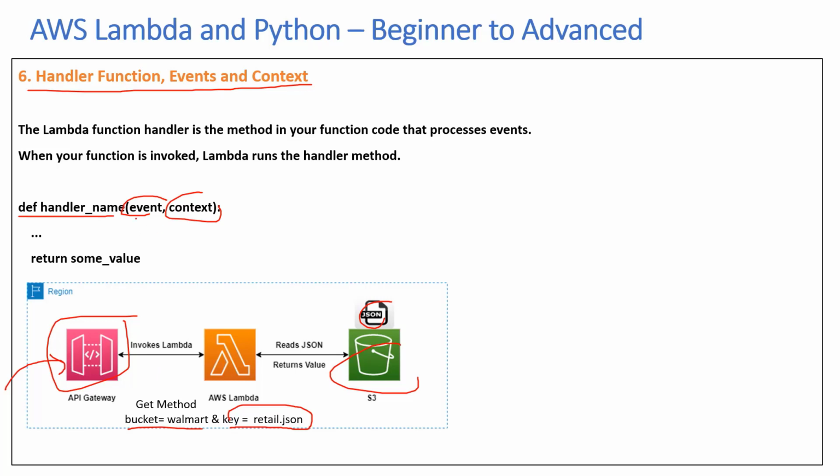So these parameters are passed as events to this Lambda function, and then this Lambda function is invoked. It reads the JSON file in that particular S3 bucket and then gives some response. So what's the context? Context is basically more contextual information around, okay, what was the memory that was provisioned. It gives you some other details more on the metadata side for the Lambda function.